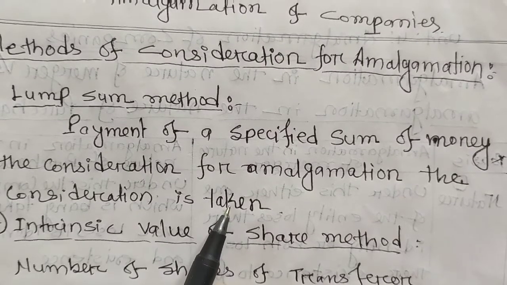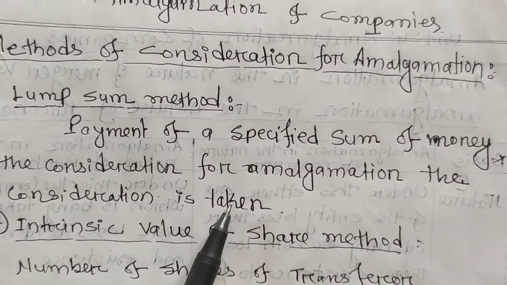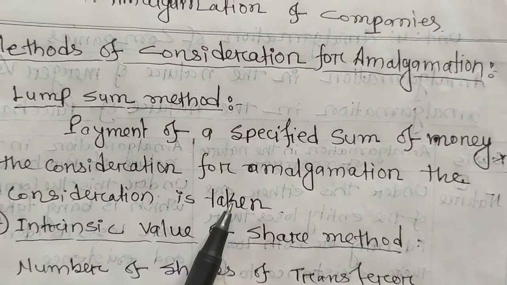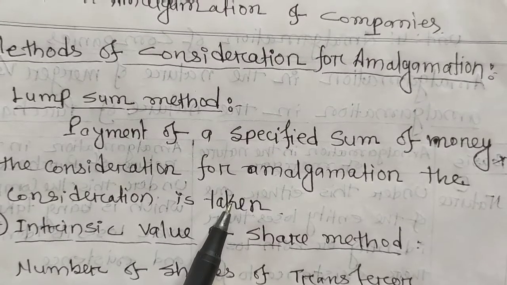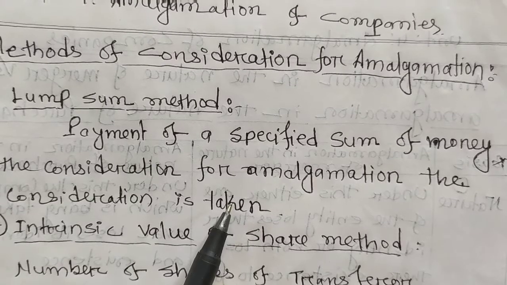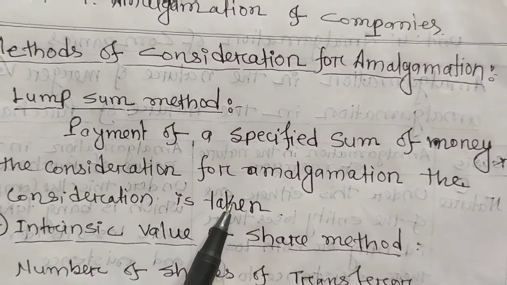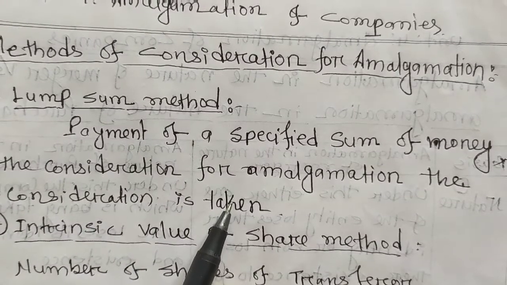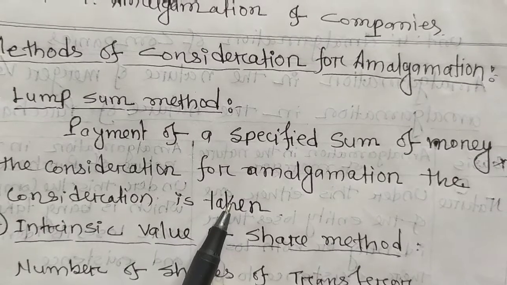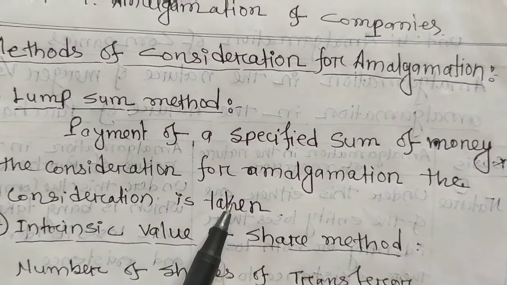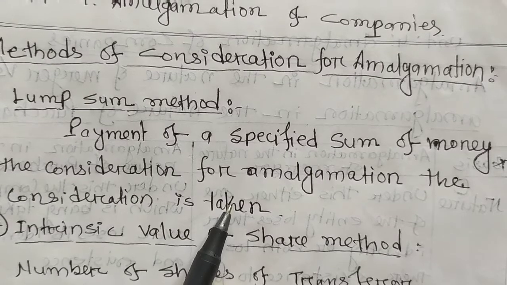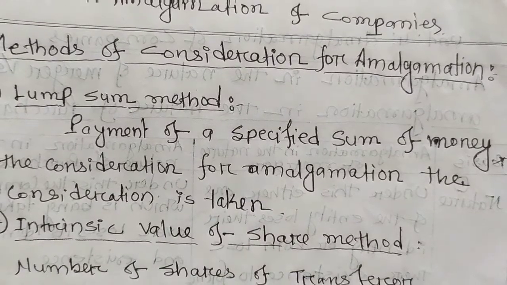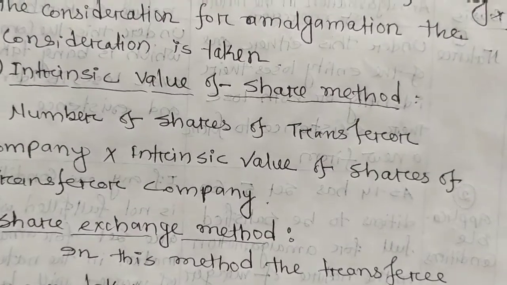Suppose the consideration for amalgamation is rupees 2,40,000, but the transferee company pays a lump sum amount, say it issues 20,000 equity shares of rupees 10 each. So total consideration will be 20,000 into 10, that is 2 lakh. So this will be the lump sum method for consideration of amalgamation. Is it clear? And it is paid by the transferee company to the transferor company as a lump sum.